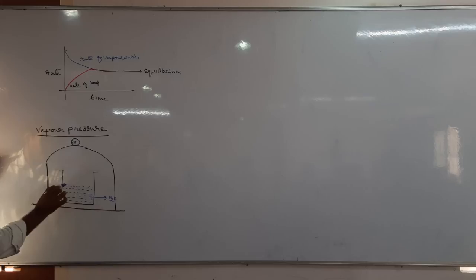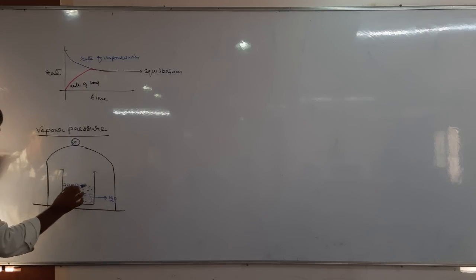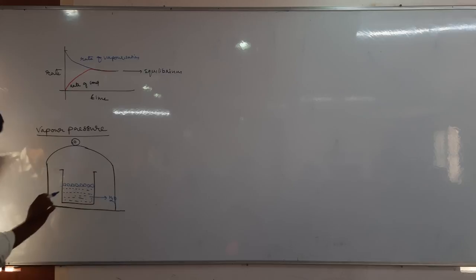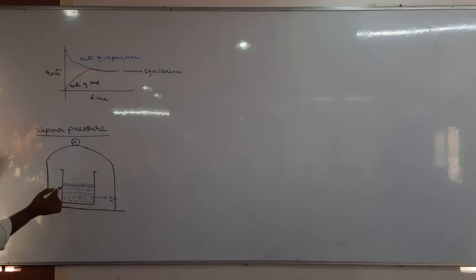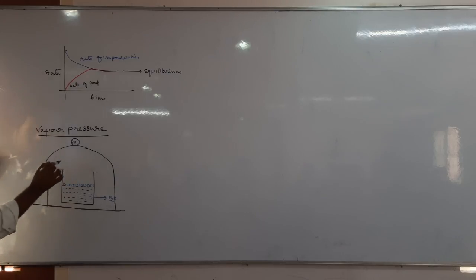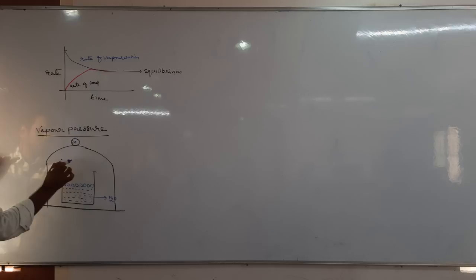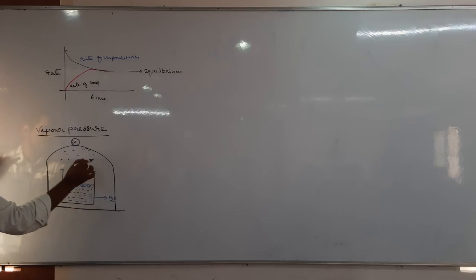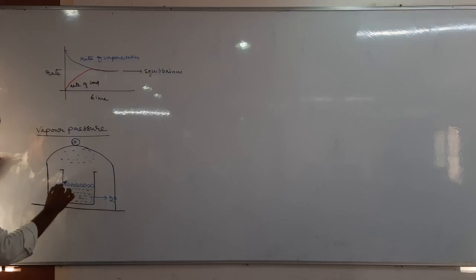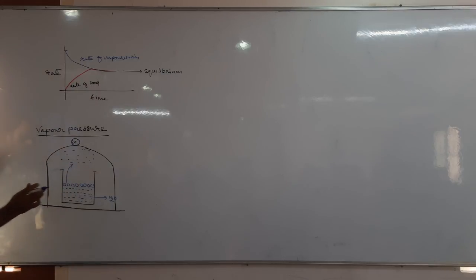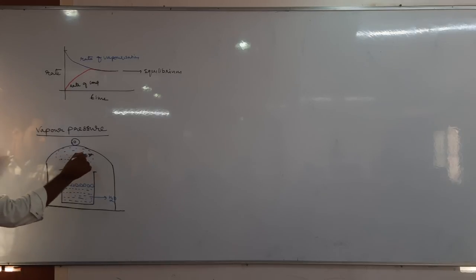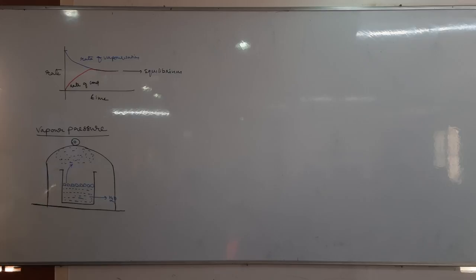So obviously there are surface molecules. Do these surface molecules have more kinetic energy or less kinetic energy? More kinetic energy compared to the bulk, interior molecules. Therefore these surface molecules easily undergo vaporization. They convert into vapor molecules. Yes or no? This process is called what? Vaporization. So liquid molecules get converted into vapor molecules. Here the vapor molecule density increases. At the beginning there is only vaporization because liquid molecules get converted into vapor.